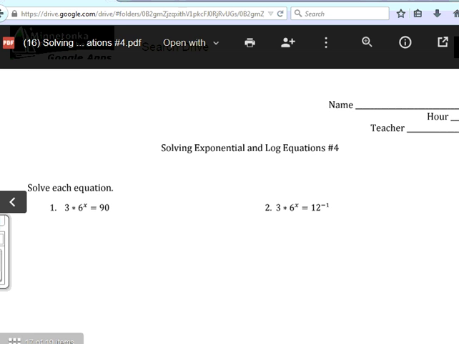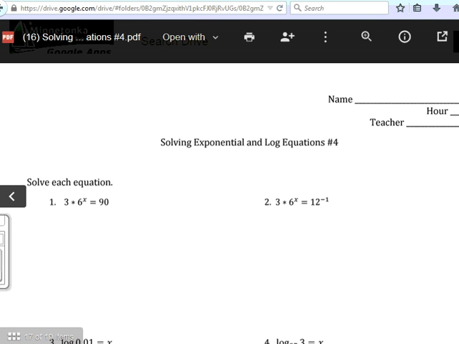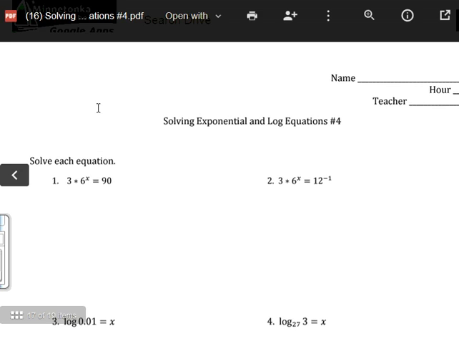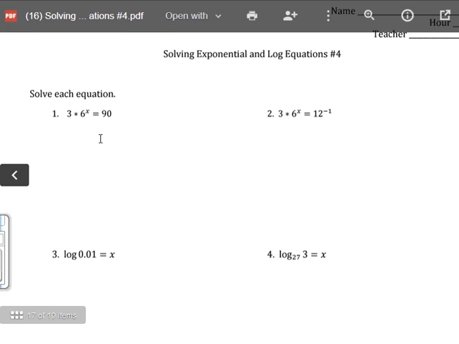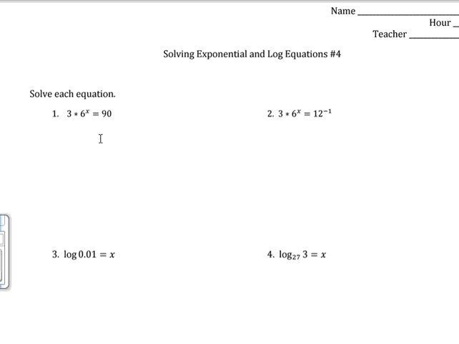Okay, so here's our worksheet. And we are doing number 1. Very first one, different than all the other ones we just did. Get the clump alone. That's a clump. Get it alone. So you divide by 3 on both sides. 6 to the x equals 90 divided by 3, which would be 30.